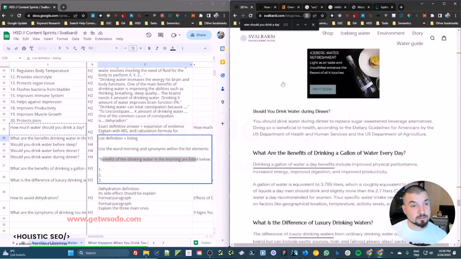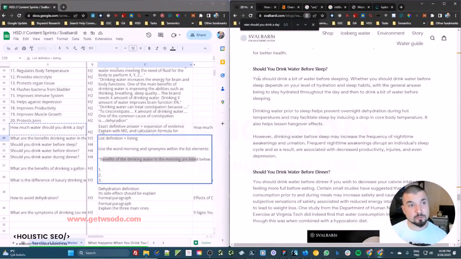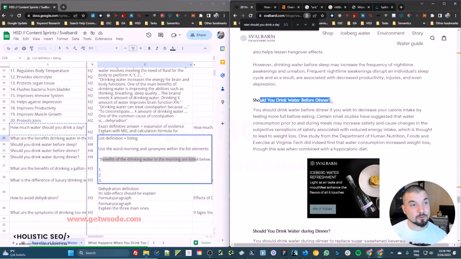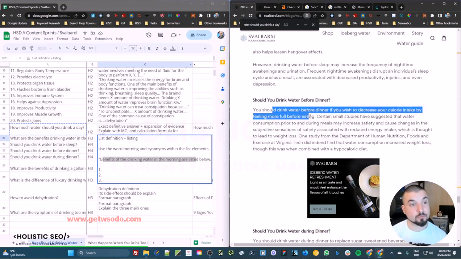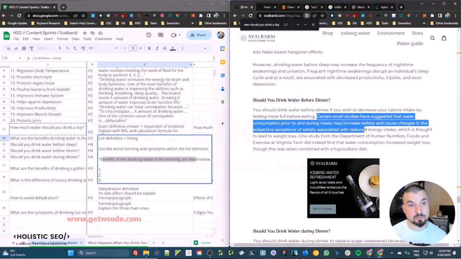And if you look at this specific question here, should you drink water before sleep? One more time, should you drink water before dinner? You should drink water before dinner if you wish to decrease your calorie intake by feeling more full before eating. One more time, we contain a certain type of answer for a certain type of condition. Important thing here is that first, one more time, we protect the question format, we give our answer, then the if section comes later. As in, according to type of sentences, the if sentence should come after your declaration as well. And here we actually start to explain certain types of possibilities further.